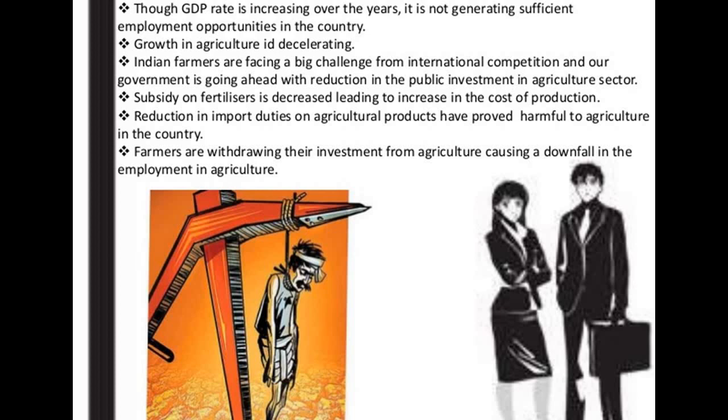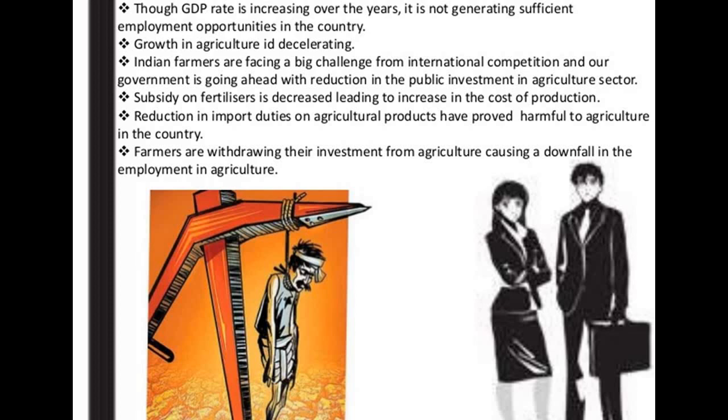Now the GDP rate is increasing over the years in India, but it is not generating sufficient employment opportunities in our country for the people. Why? Because the growth in agriculture is decelerating. More of the people are still in the farming sector only. Indian farmers are facing a big challenge from international competition, and our government is going ahead with a reduction in the public investment in the agriculture sector.